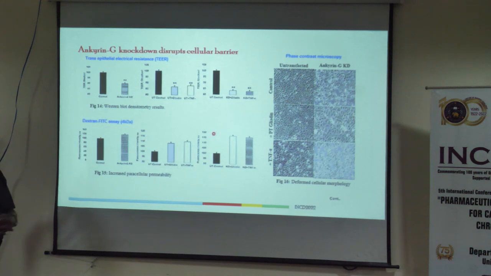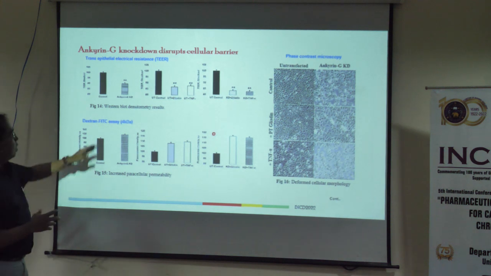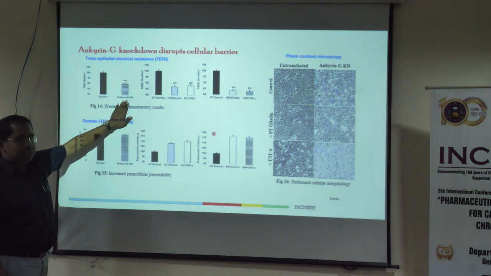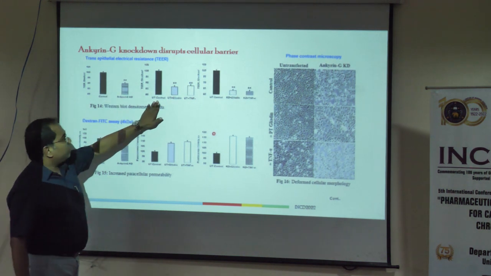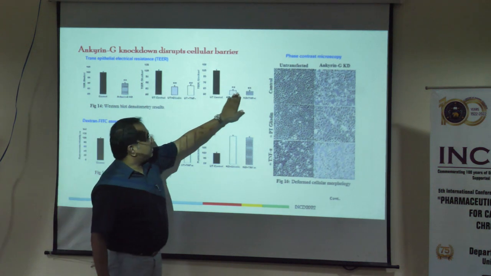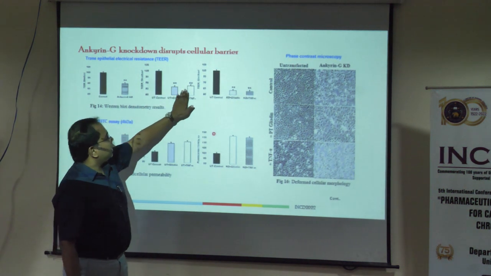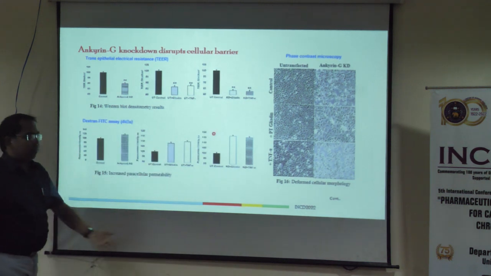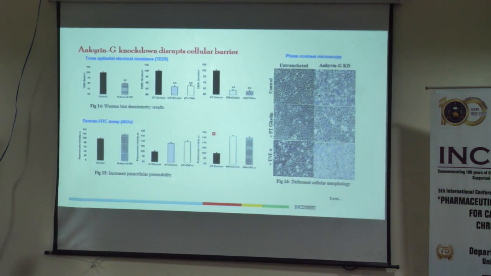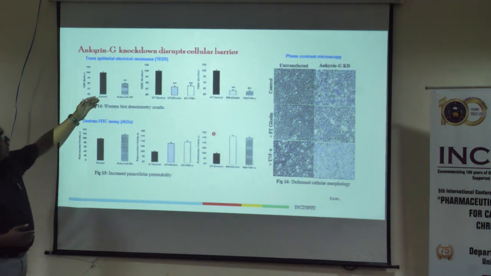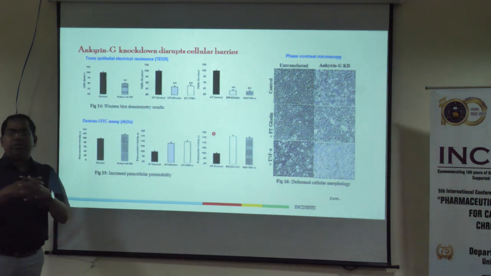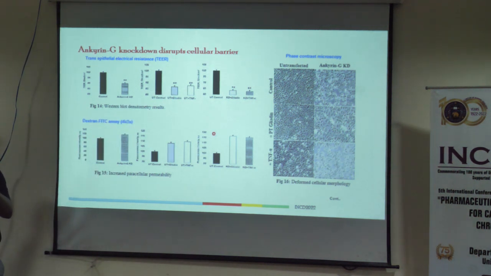Then we tested our model for transepithelial electrical resistance, TER values. We found that in ANKG knockdown, there is a significant drop of TER. And then when we treated untransfected and transfected cells, we found that in all the cases when we added TNF-alpha and gliadin, the TER value is decreasing significantly. So when there is a downregulation, that means the membrane barrier is now disrupted. So if you remove ANKG, the membrane barrier is getting disrupted.